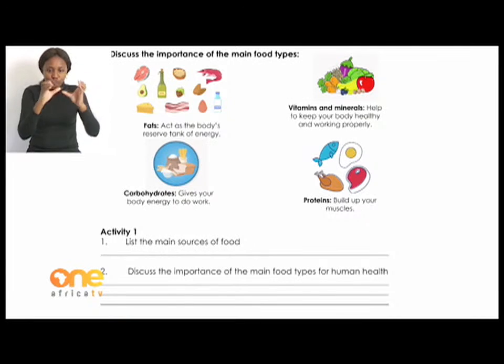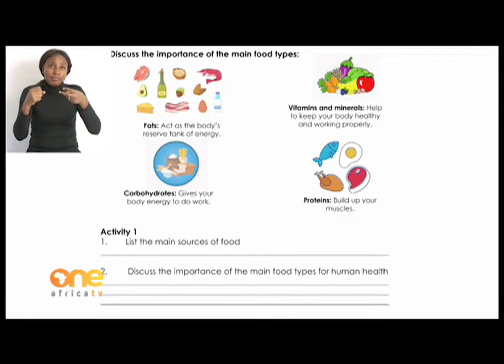So carbohydrates, we're going to start with that one first. They give our bodies energy to play and to do our schoolwork. It is important to remember that there are 2 types of carbohydrates: simple carbohydrates and complex carbohydrates. Simple carbohydrates are found in fruit, and we can also call them simple sugars. They give our bodies a fast supply of energy.